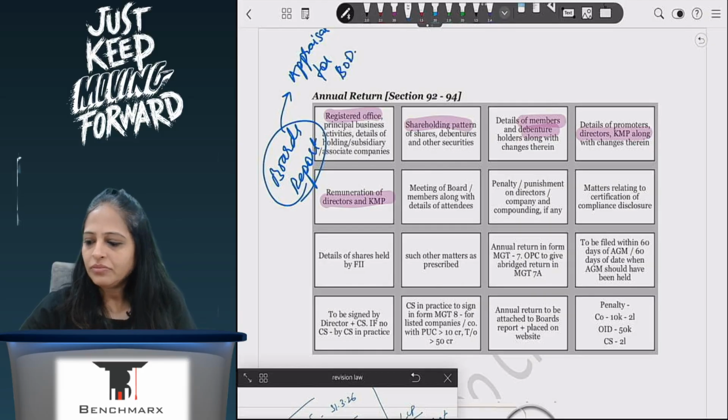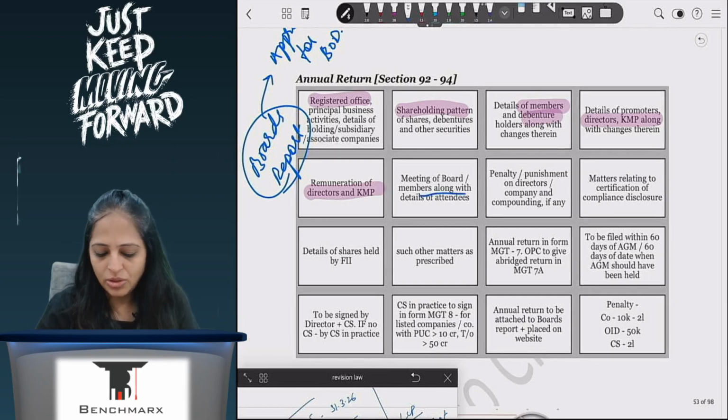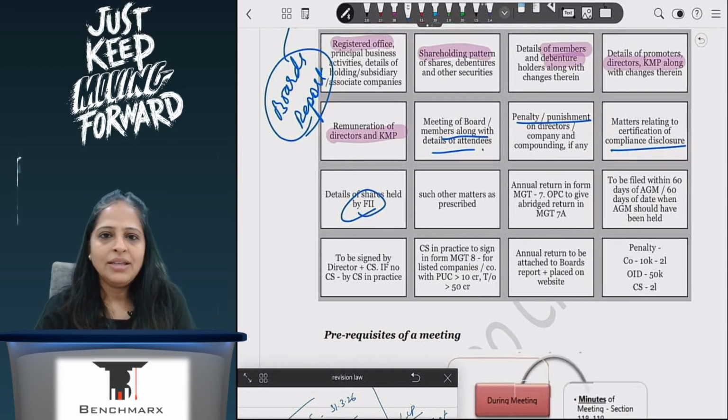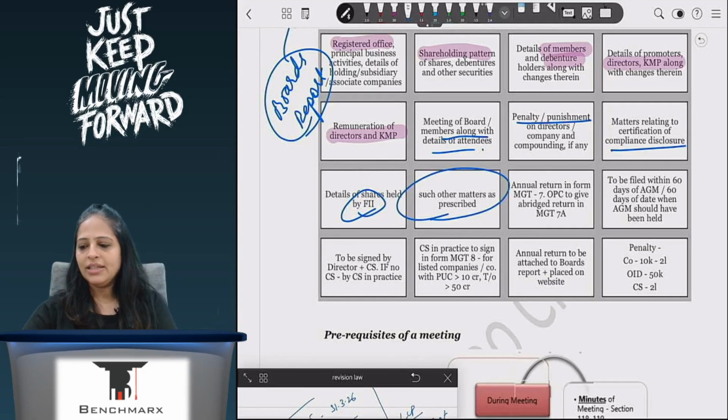Now coming to the next point, meeting of board members along with attendees, penalty, punishment क्या क्या है, certification, compliance, disclosure, FII का shares, where they are based, how many shares they are holding, what is the amount that they have paid, and such other matters as may be prescribed. So these are the 9 things. Indebtedness जो है वो वहाँ से निकल गया. So these are the 9 things that I will be mentioning in my annual return.